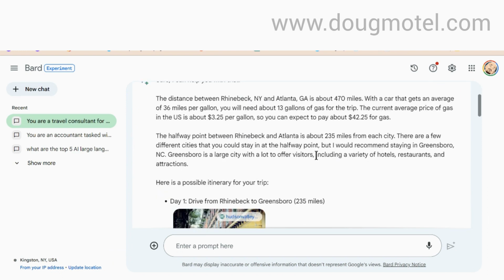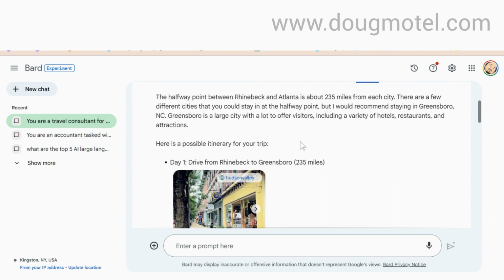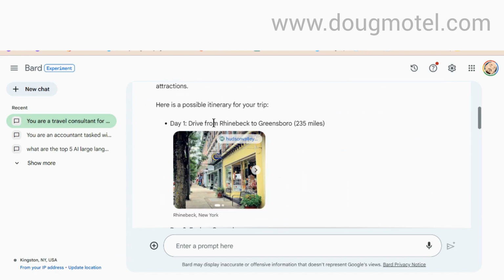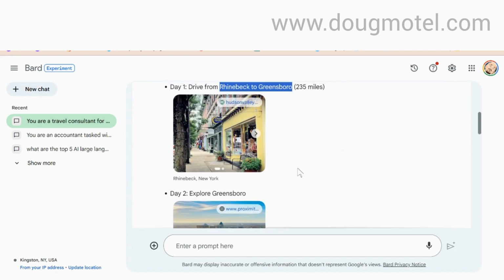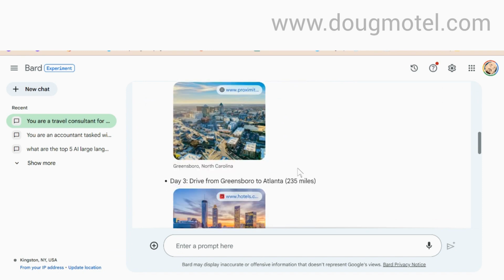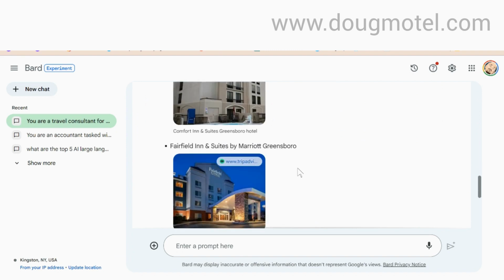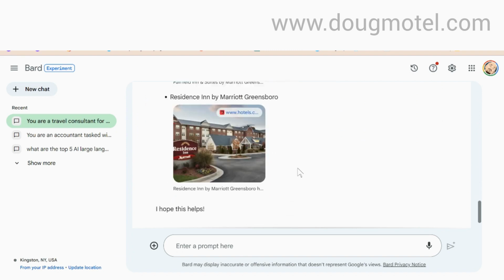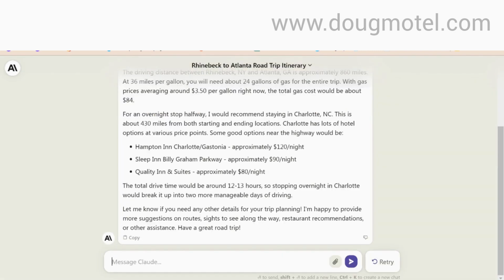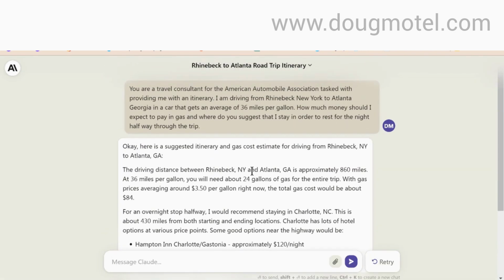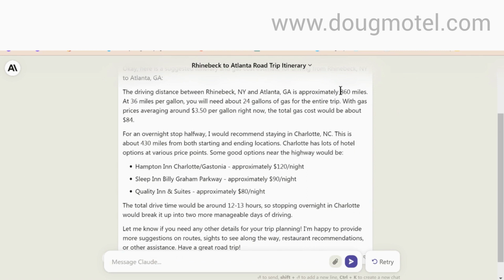Okay, let's see what Bard has to say. So Bard says that my gas is going to be $3.25 per gallon, and that I can expect to pay $42. That's a very big difference. Google's Bard gave me some suggestions on things to do, places to go, and it suggested that I stay in Greensboro, North Carolina. So that's very interesting. ChatGPT wants me to stay in Virginia.